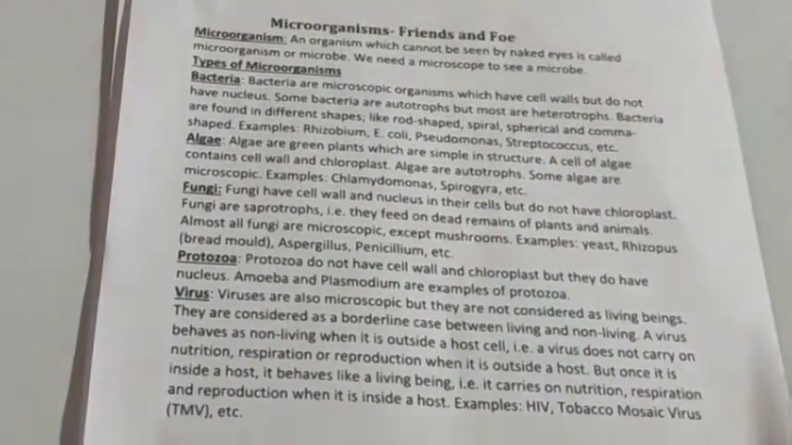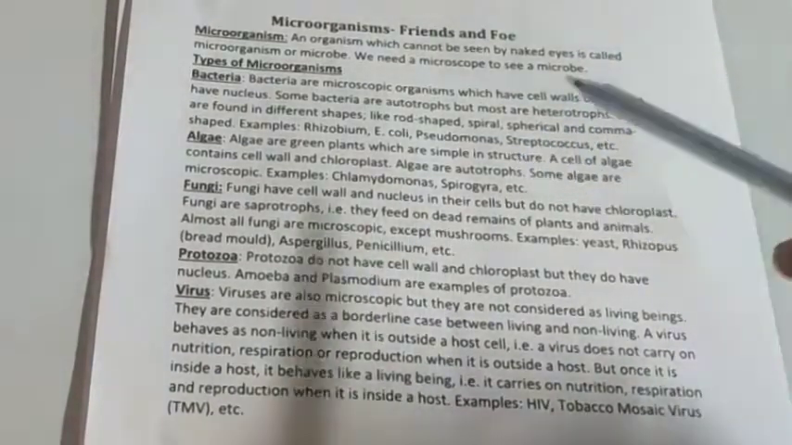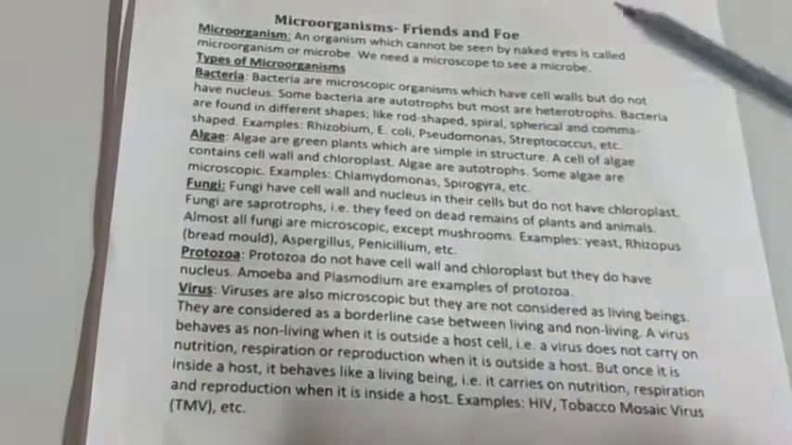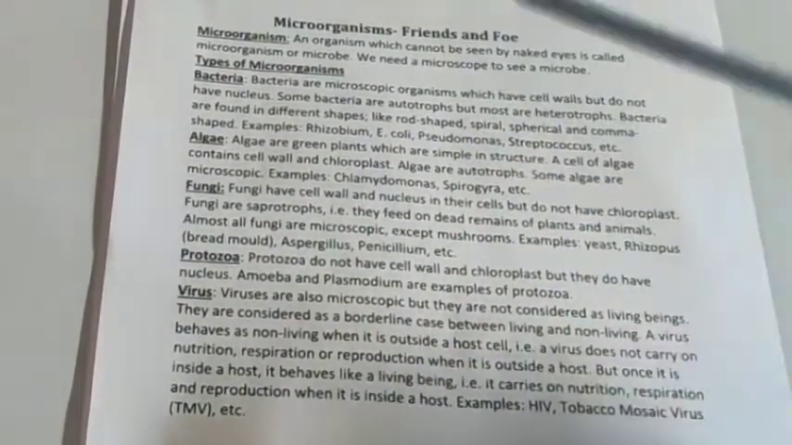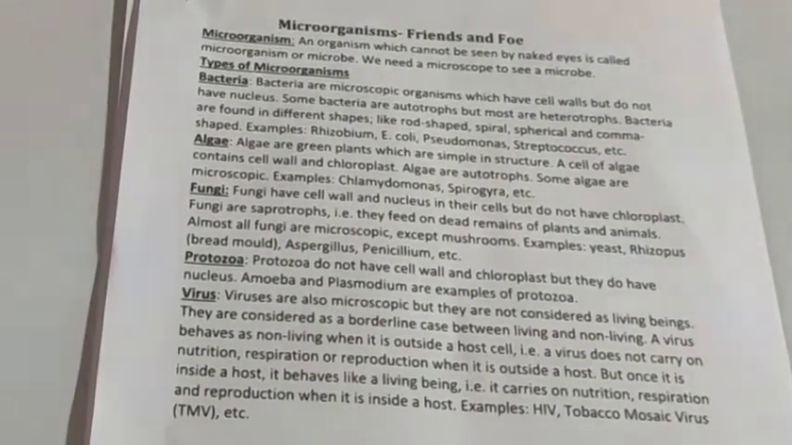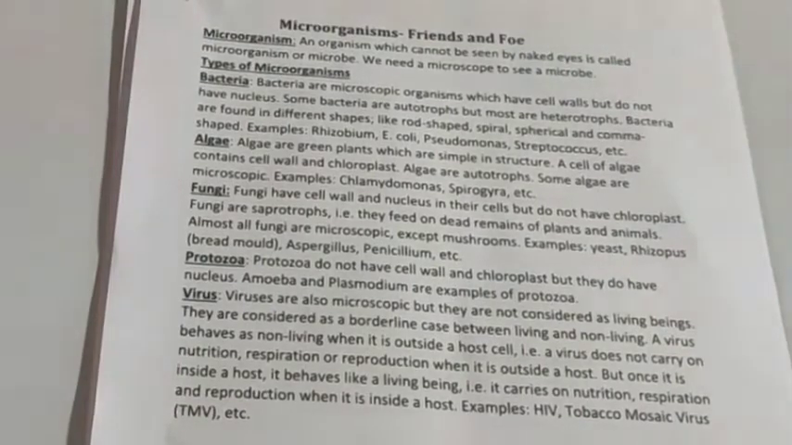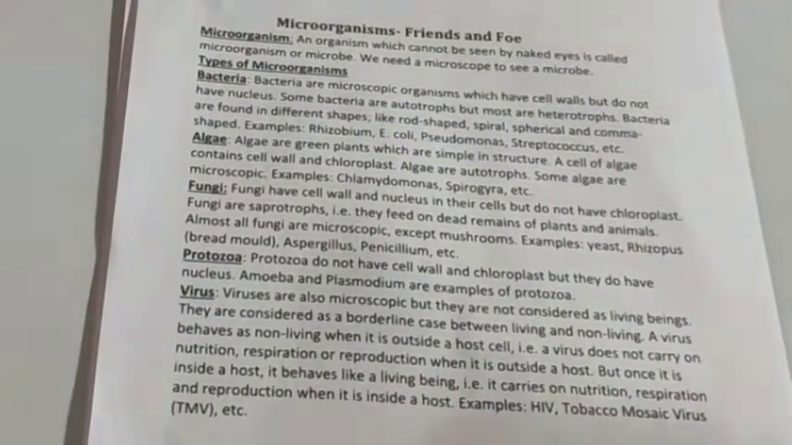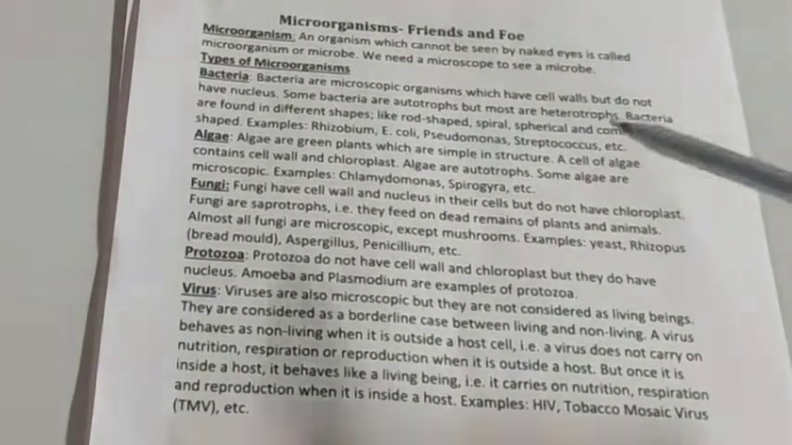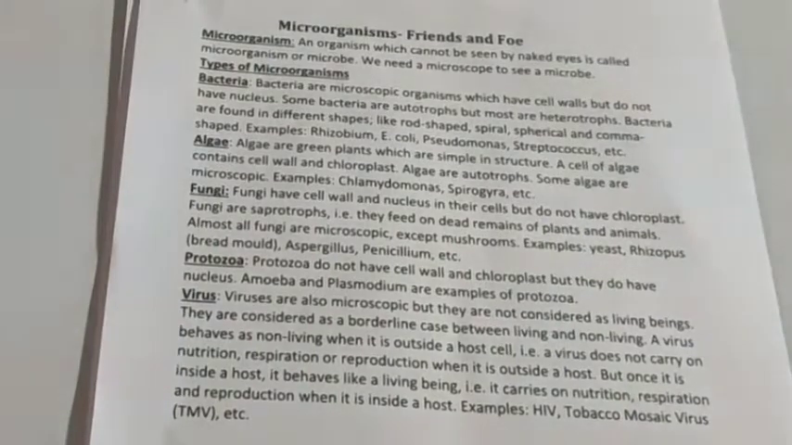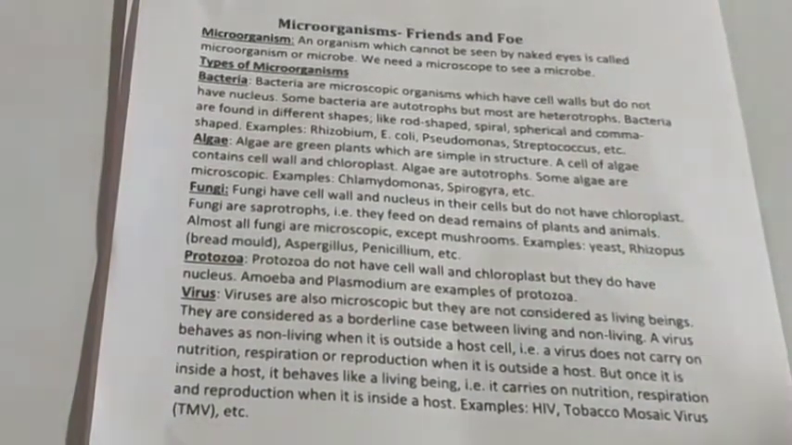First, let's see bacteria. Bacteria are common microscopic organisms. Bacteria are microscopic organisms which have cell walls but do not have a nucleus. Some bacteria are autotrophs but most are heterotrophs. That means bacteria contain a cell wall but the nucleus is absent. As for the mode of nutrition, some of them perform photosynthesis, that means some of them are autotrophic, and at the same time some of them are heterotrophs also.